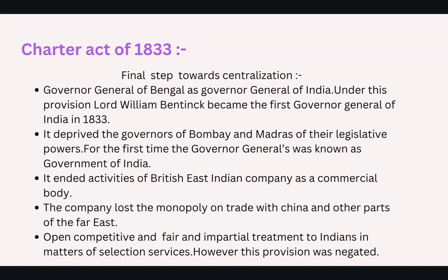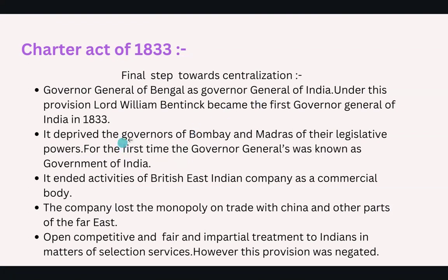Under this provision, the first Governor General of India was Lord William Bentinck, and he was given complete authority over India, in matters of revenue, civil, everything. So he was given complete authority.